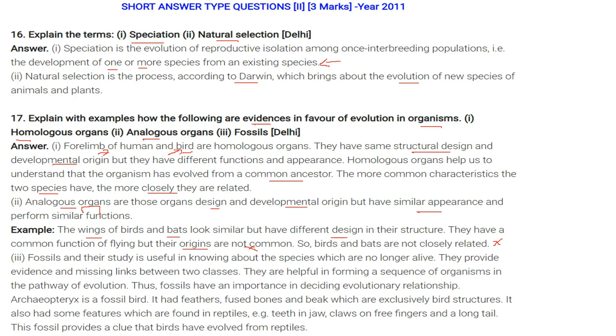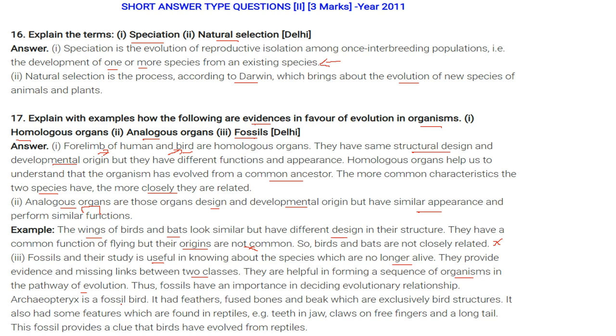The third part we are taking is fossils. Fossils and their study are very useful in knowing about the species which are no longer alive on Earth. They provide evidence and missing links between two classes. They are very helpful in forming a sequence of organisms in the pathway of evolution. So fossils have an importance in deciding evolutionary relationship.